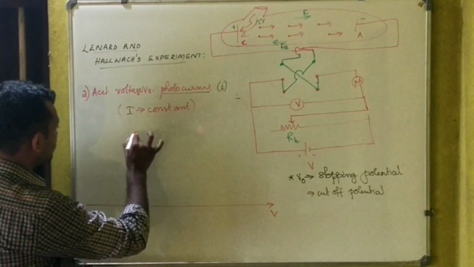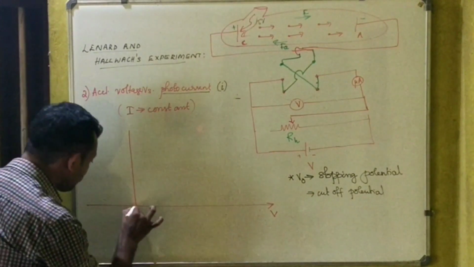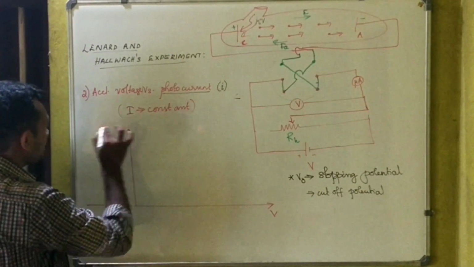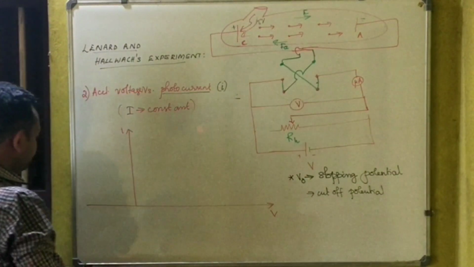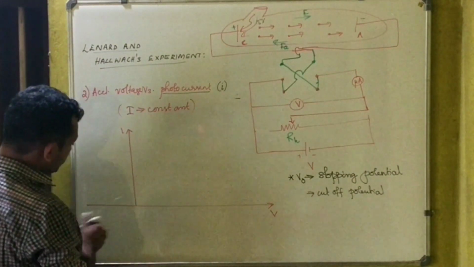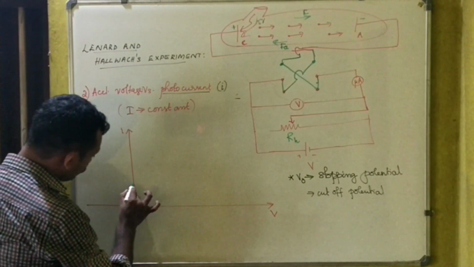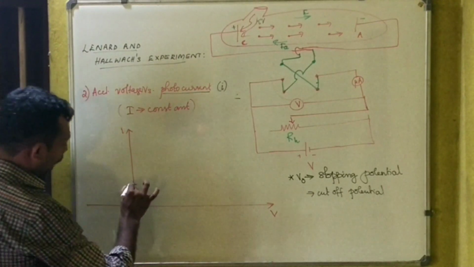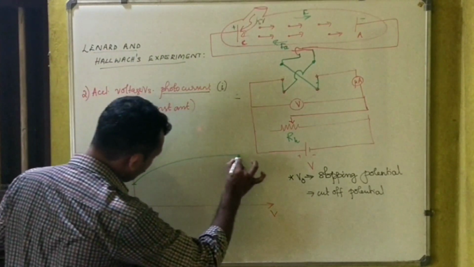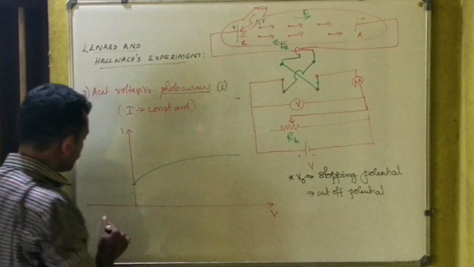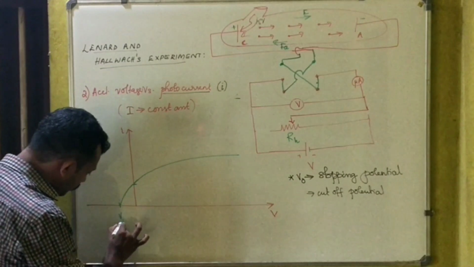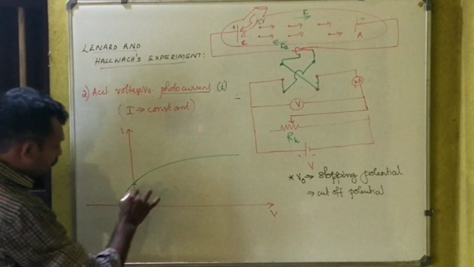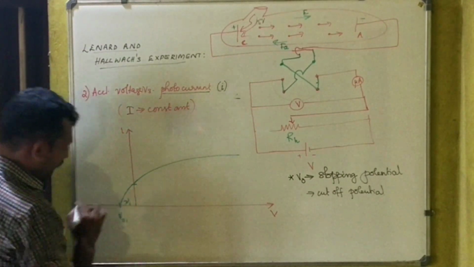Accelerating voltage is on the x-axis and photocurrent is on the y-axis. Let's see the graph for different colors. First, all radiations have the same intensity. So the photo saturation current is here, and this is V01. This is for light of frequency nu1.